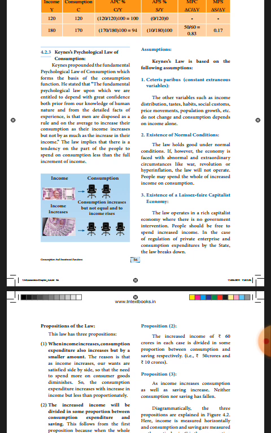Other variables such as income distribution, taste, habits, social customs, price movement and population growth do not change. And consumption depends on income alone. That is the ceteris paribus.